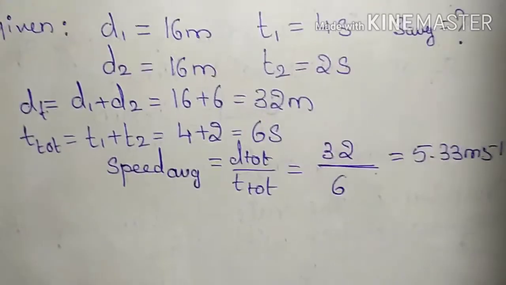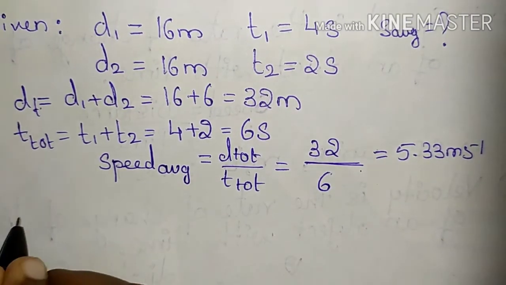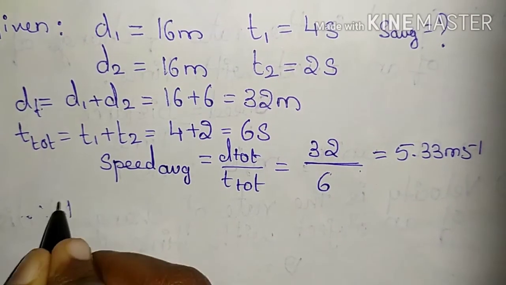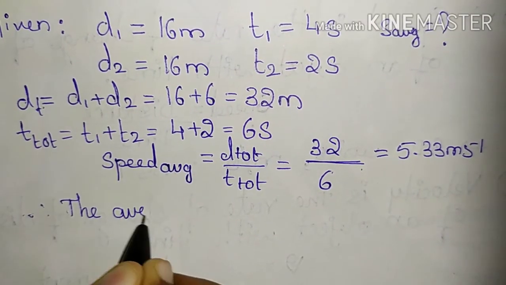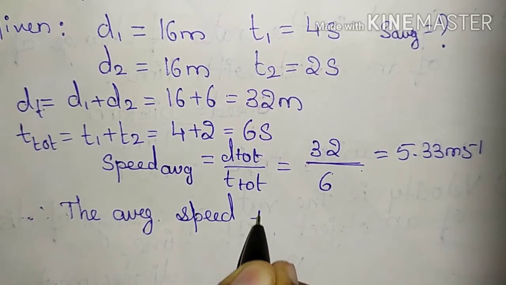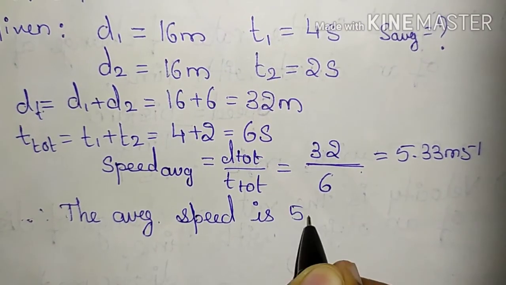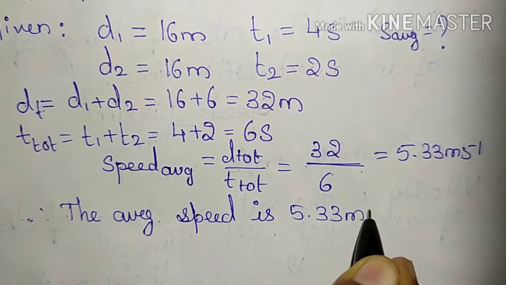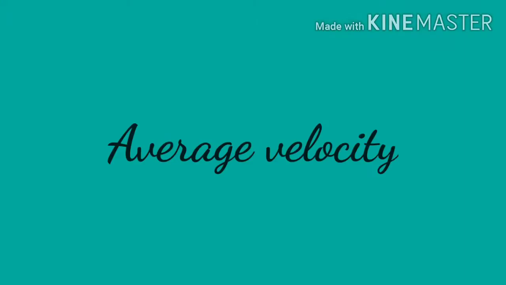So let us write it down in the sentences. Therefore, the average speed is 5.33 meter per second.